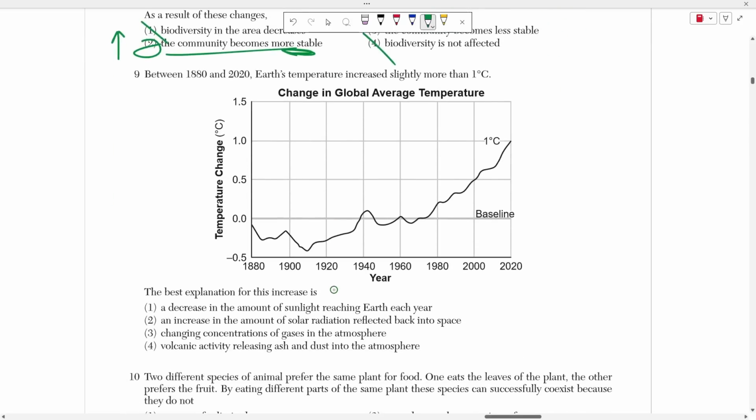Right, so number 9 gives us this graph. It tells us temperature change versus the year, and we can see that we've risen on average. The global temperature has changed by 1 degree Celsius, and it's asking us for the explanation for this increase. So let's talk about how the world actually gets its heat and how we stay warm. So if this tiny ball here represents our planet, and this black area around it represents our atmosphere, the way that we get our heat is from the sun, right?